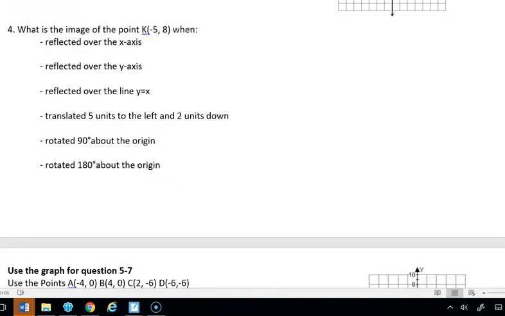Now we're going to use the rules for number 4 that we talked about earlier. Reflection over the x-axis. That means we're going to change the y. So that's going to give us the point (-5, -8). So I'm going to write the rule first. If you guys remember, I said write the rule, apply the rule, and then plot the points. Then we're going to reflect over the y-axis. That's (-x, y). That one's going to be (5, 8), because again, we're changing the sign of the x.